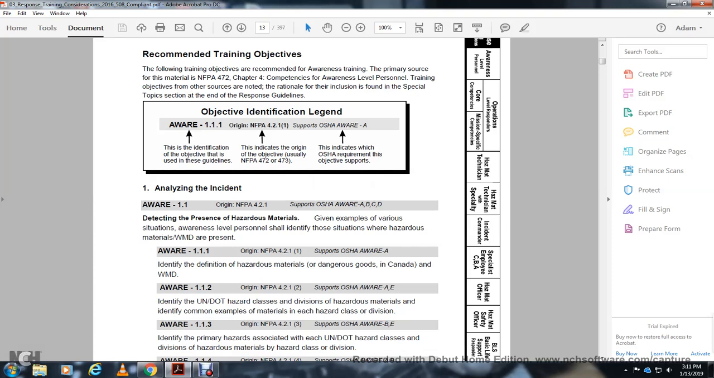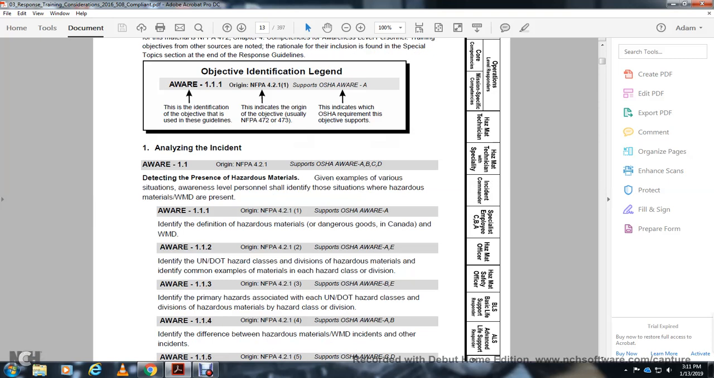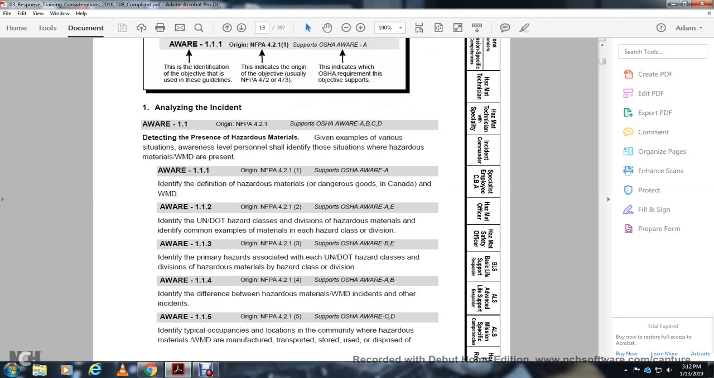Identify the UN/DOT hazard classes and divisions of hazardous materials, and identify common examples of materials for each class and division: awareness 1-1-3, National Fire Protection Association 4-2-1-3, with OSHA awareness B and E. Identify the primary hazards associated with the UN/DOT hazard class and division of hazardous materials: awareness 1-1-1-4, National Fire Protection Association 4-2-1-4, OSHA awareness A and B. Identify the difference between hazardous materials, weapon of mass destruction incidents, and other incidents: awareness 1-1-5, National Fire Protection Association 4-1-2-1-5, supports OSHA awareness C and D.